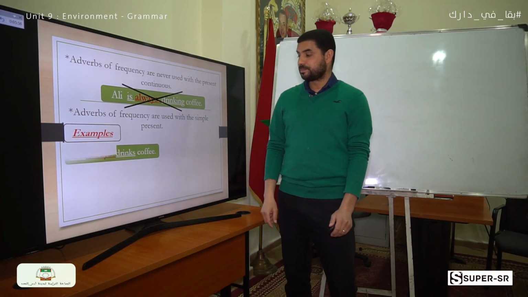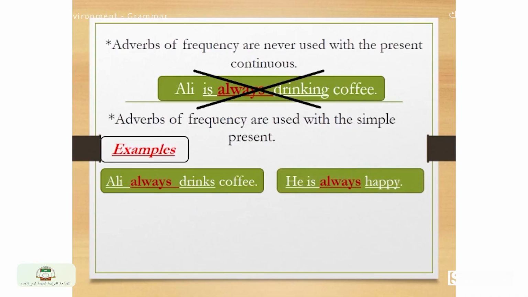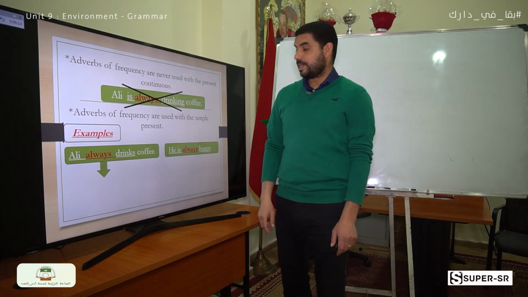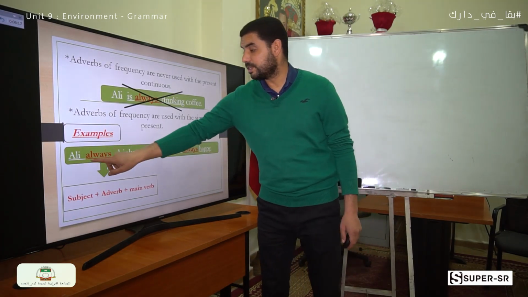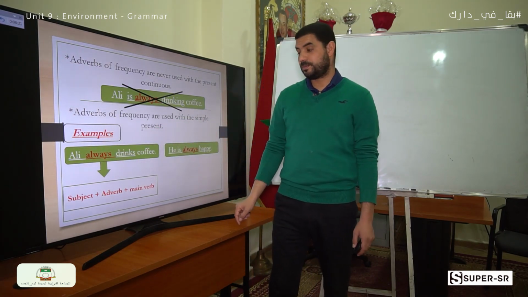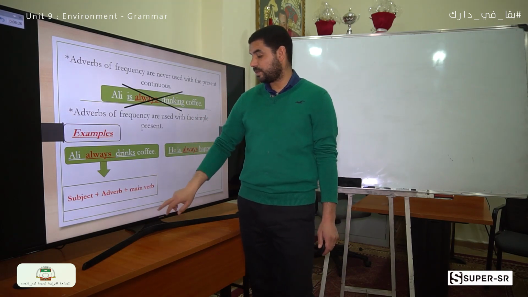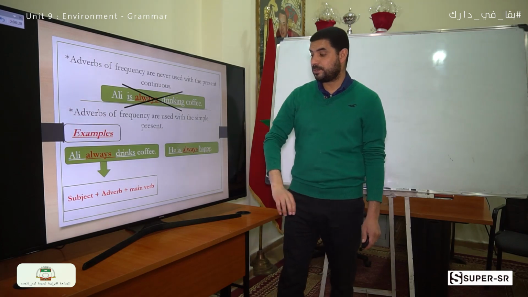Take these examples. Ali always drinks coffee. And another example, he is always happy. Both these sentences are in the simple present. They are not in the present continuous. Look here: always is written between the subject and the verb. So this is the rule: subject plus adverb of frequency plus the main verb.